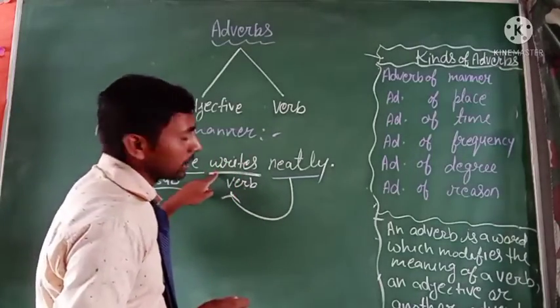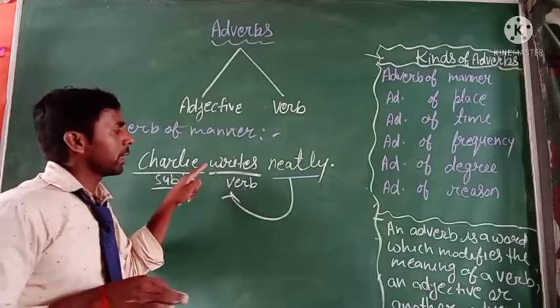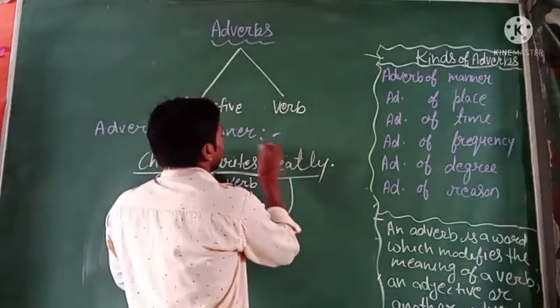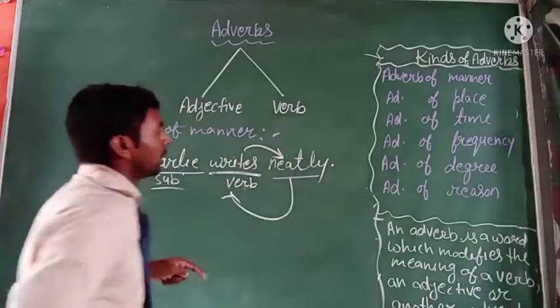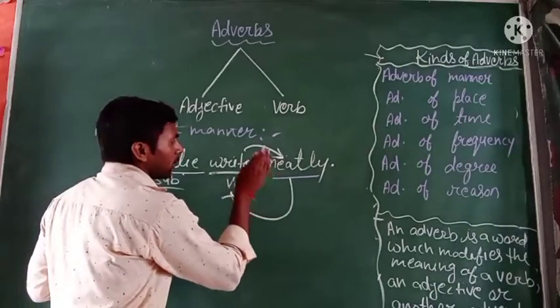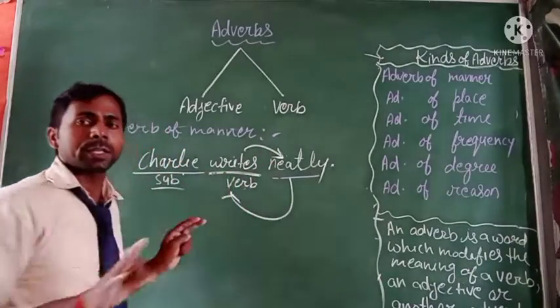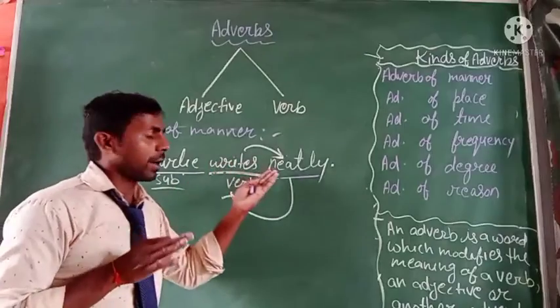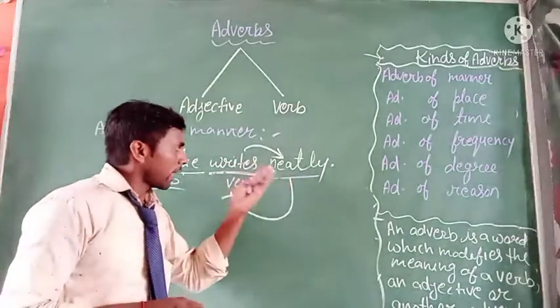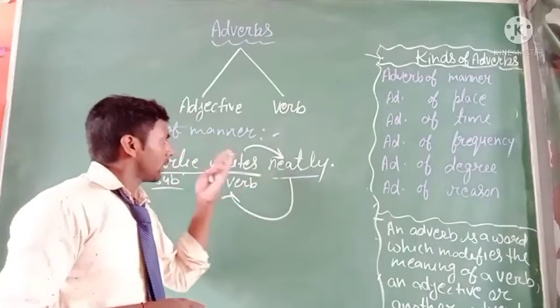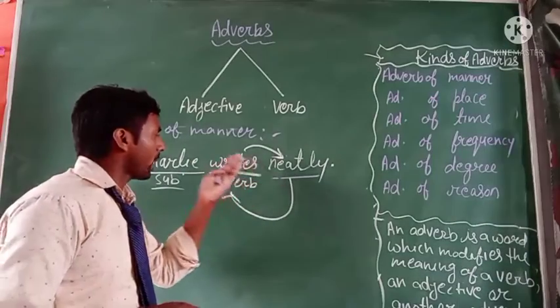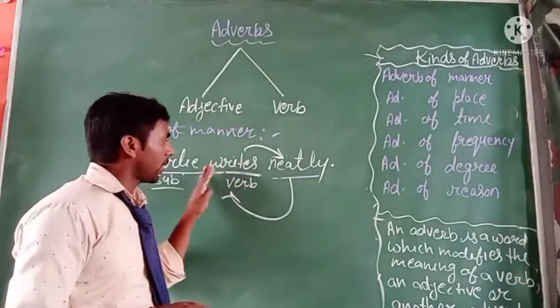So writes. How does he write? He writes neatly. The word neatly is used for a verb. It is not an adjective. It is the adverb that modifies the verb. So here is the right word.